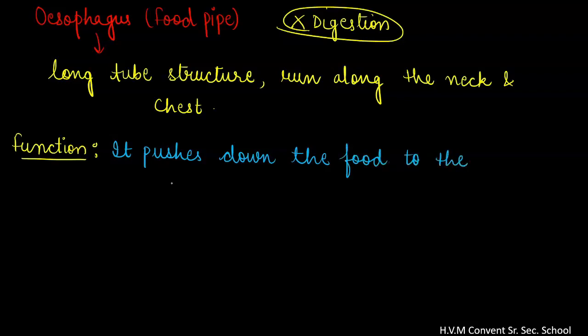So which is the next part of our alimentary canal? Followed by the esophagus, our next structure is the stomach. So let us talk about the stomach. So what is our stomach? It is a J-shaped, bag-like structure.